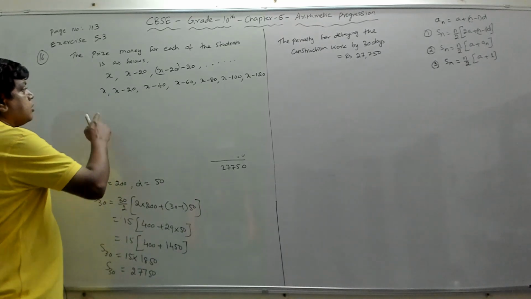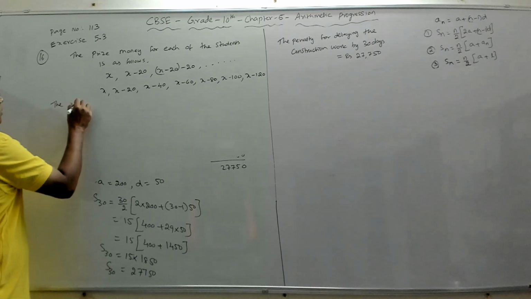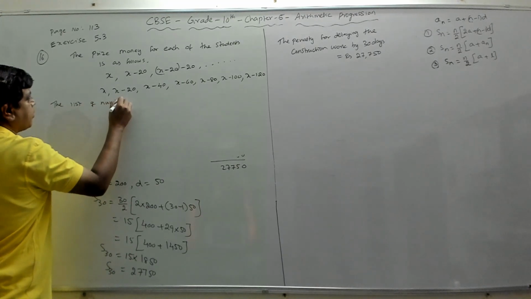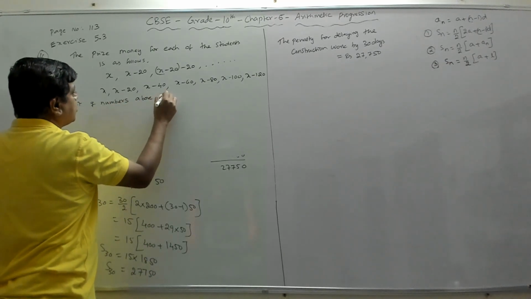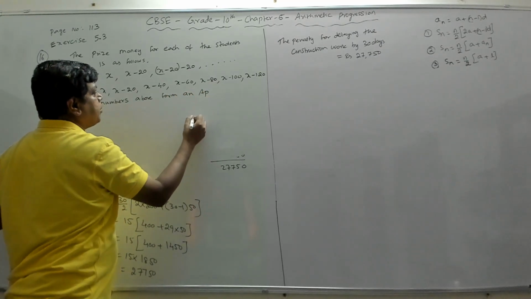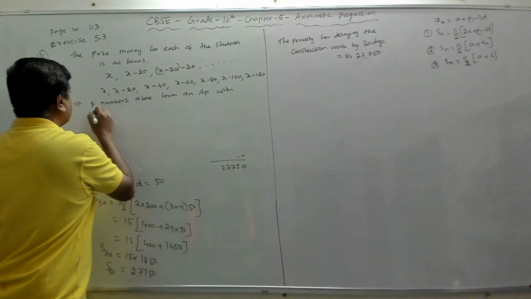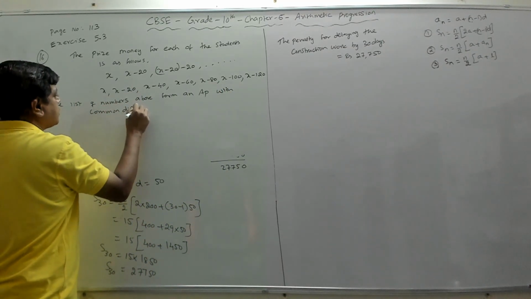So now if you observe this list of numbers, the list of prize money, the list of numbers above forms an AP with common difference. What is the common difference?